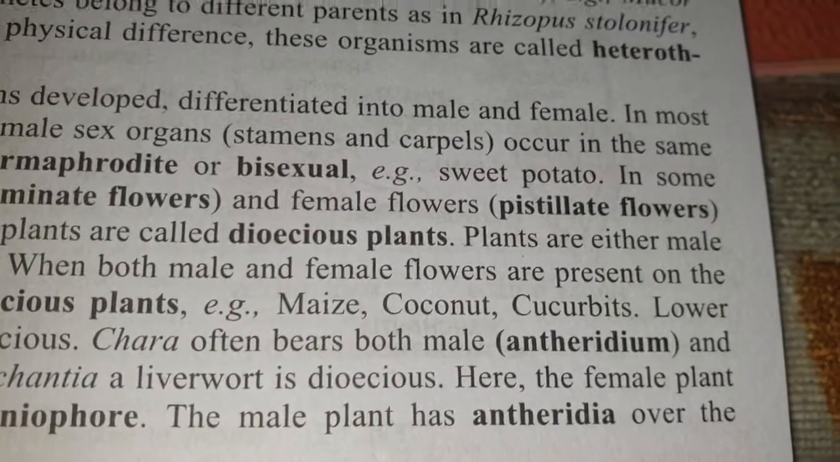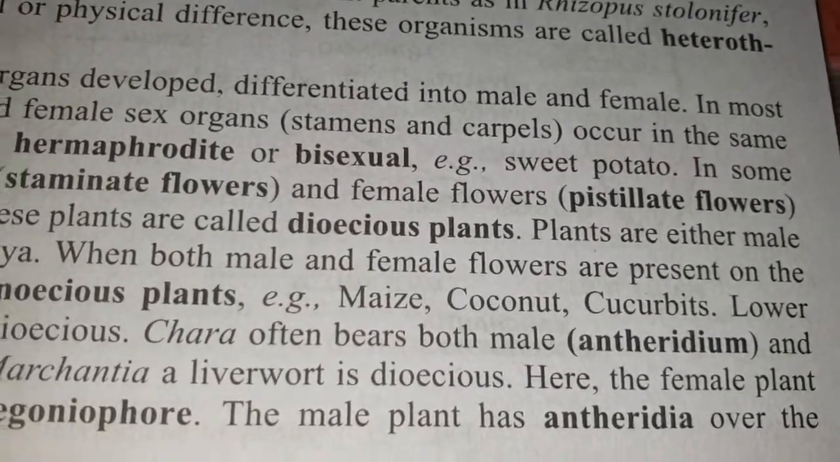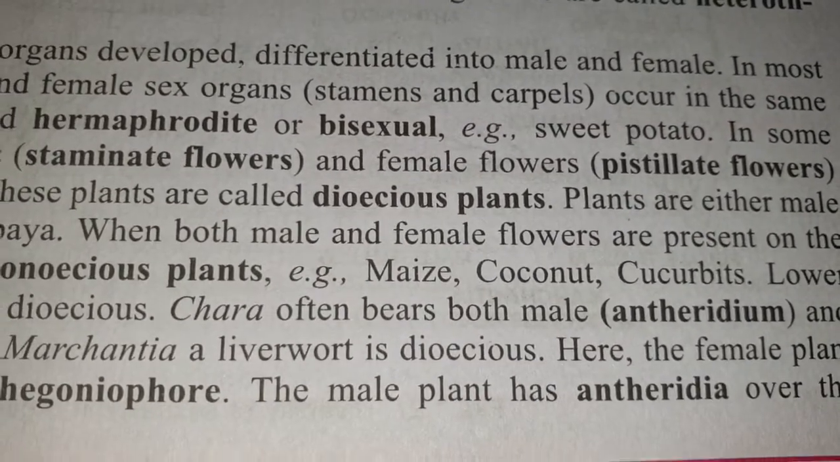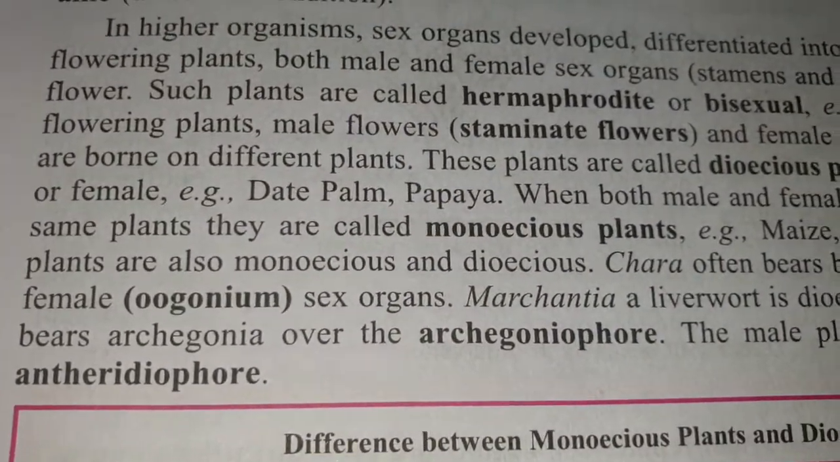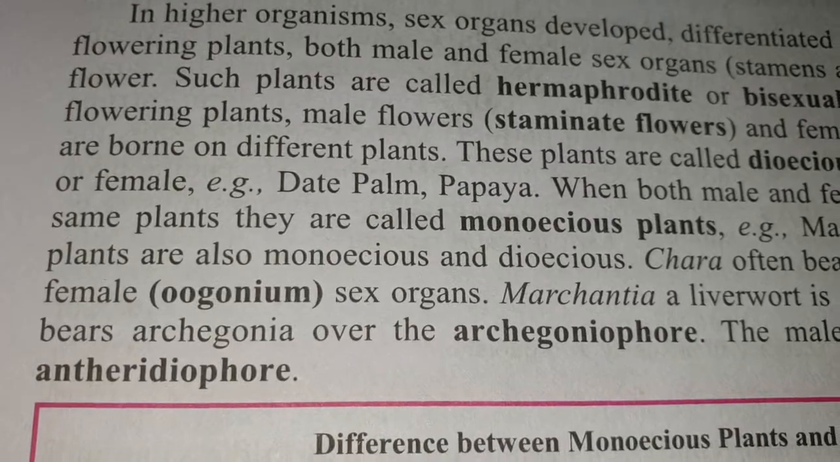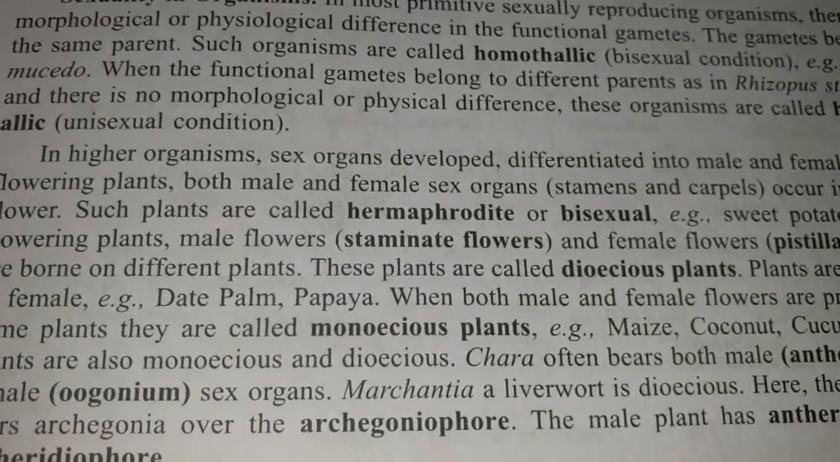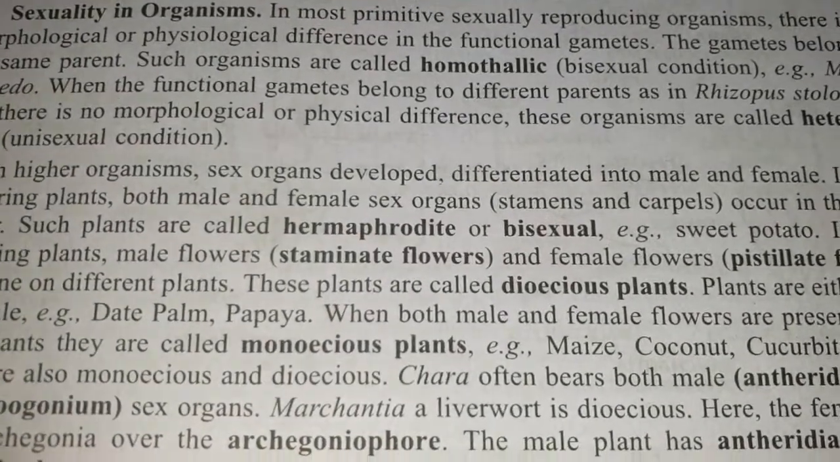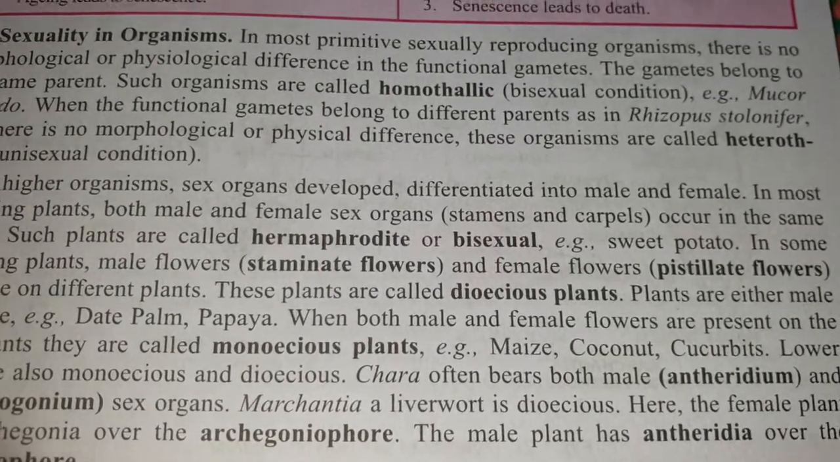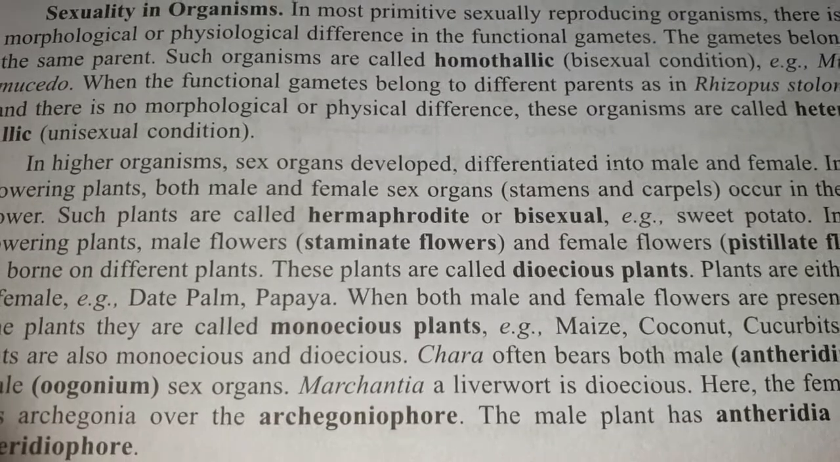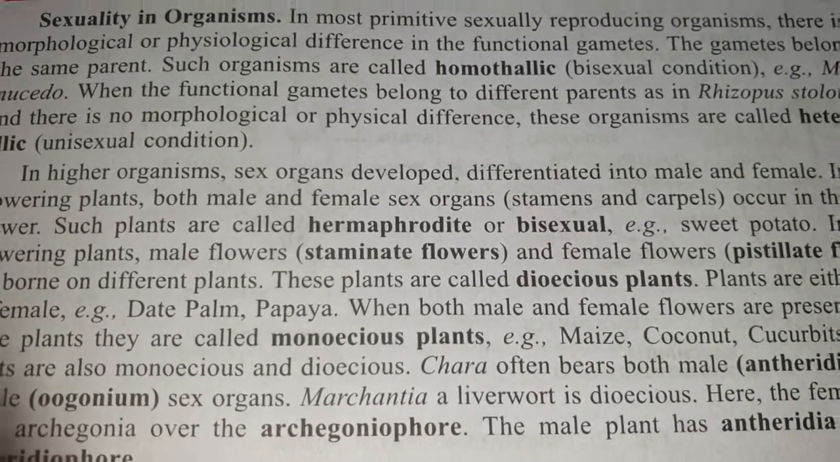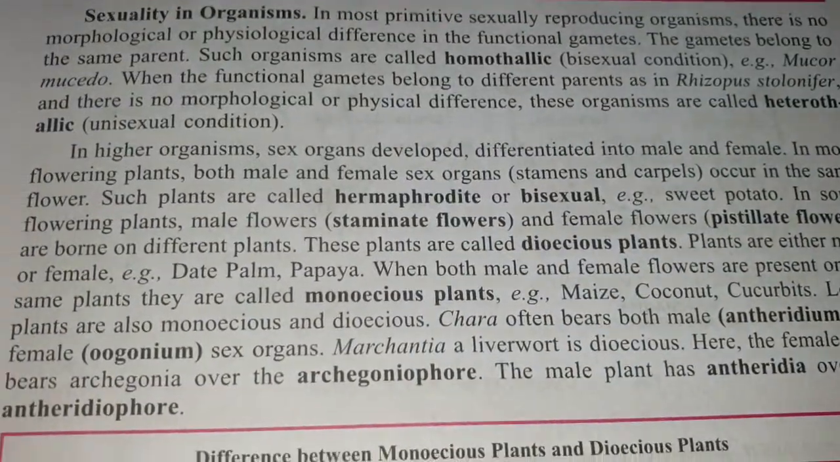Then antheridium, the male sex organ in algae, fungi, bryophytes, like that. Archegonium or oogonium, the female sex organ. So these are all about sexuality in organisms. That means these are the different modes, structures or terms which we use while studying the sexual reproduction of organisms.